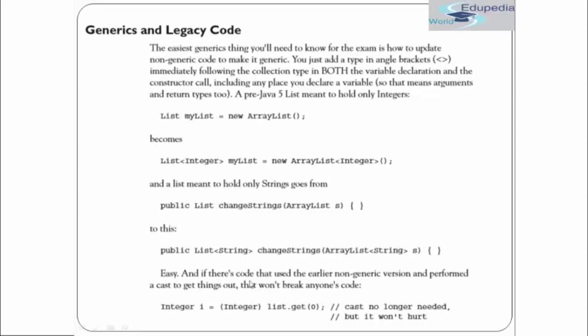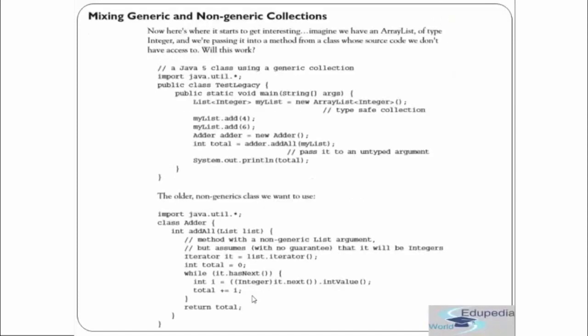Easy. And if there is code that used the earlier non-generic version and performed a cast to get things out, that won't break anyone's code. Fine. Integer i = integerList.get(0). Over here the cast is no longer needed, but it won't hurt even if we put it in.